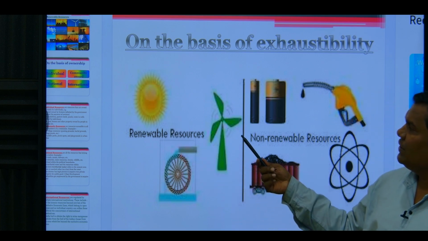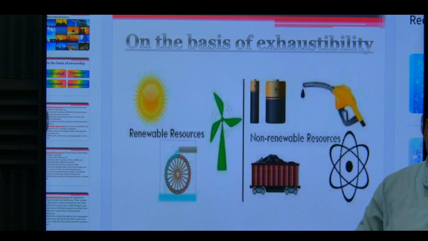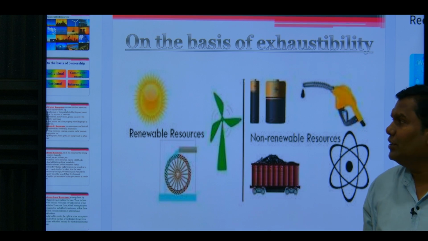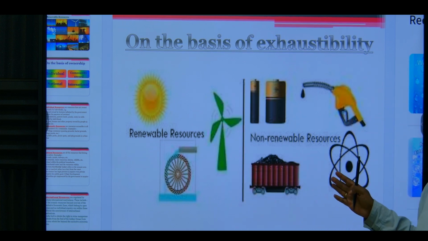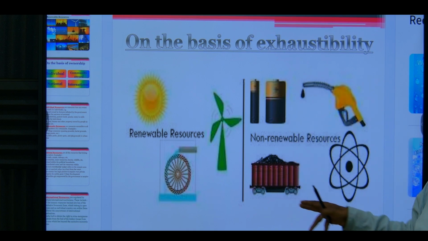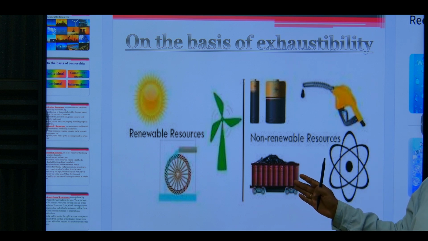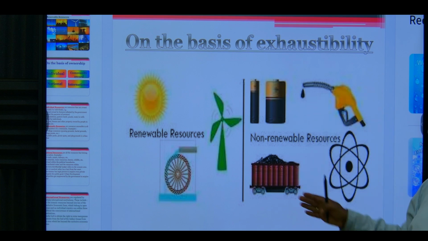Then you can see here the most important water cycle. You know the water cycle process. Yes, very good. So this is called exhaustibility, how the resources are completely exhausted and utilized. You can see the coal, which is non-renewable. You can use the petrol, you can use the batteries. This is all non-renewable.